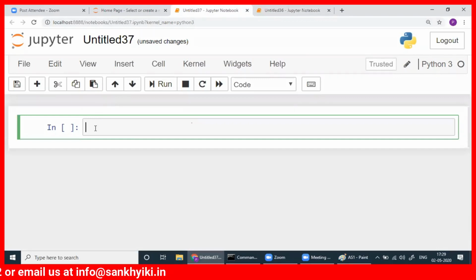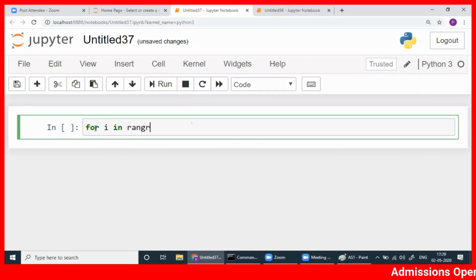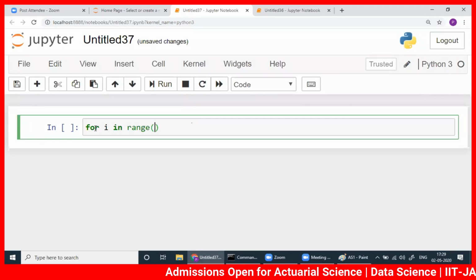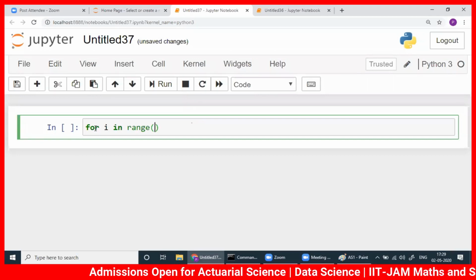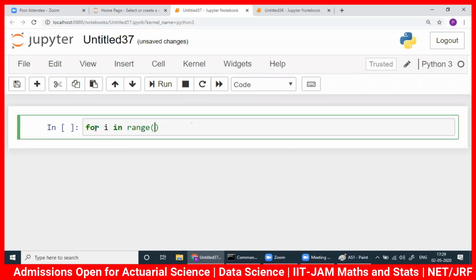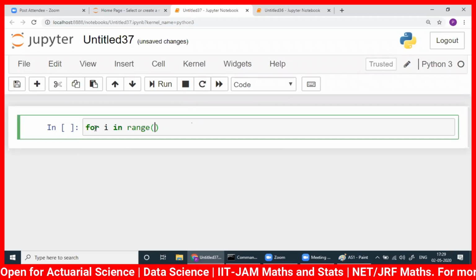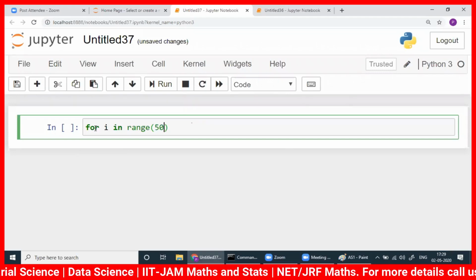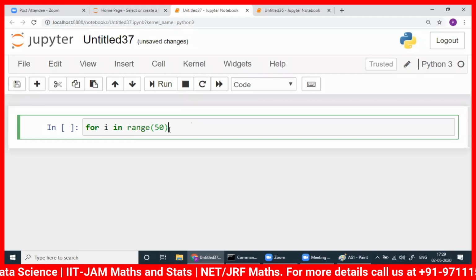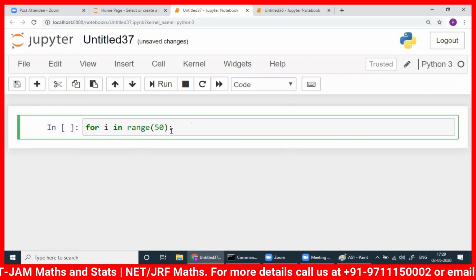I wanted to introduce the for loop today. It's so important: for i in range. The for loop will continue for 1 month. It's not that today it will be over. For i in range, suppose I want to write 50. Remember, we have to write a colon here. What is the usefulness of colon?